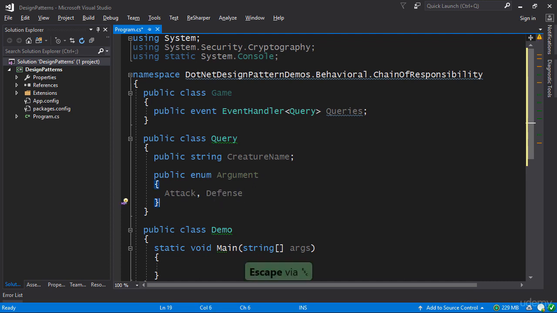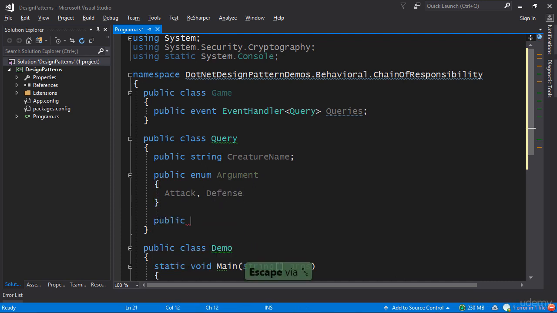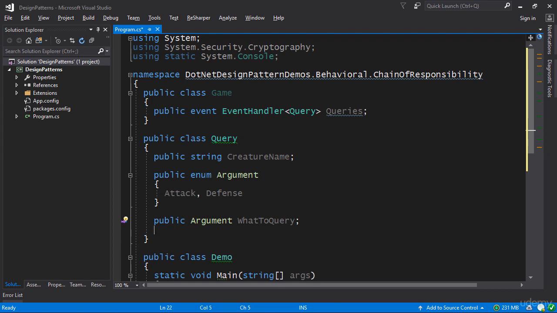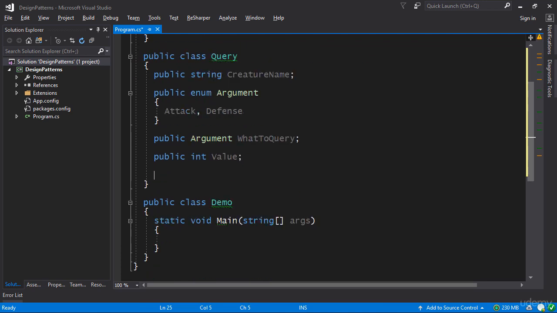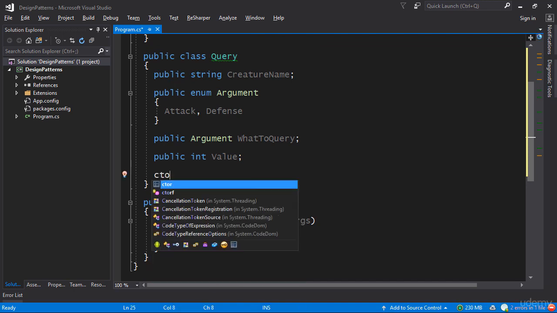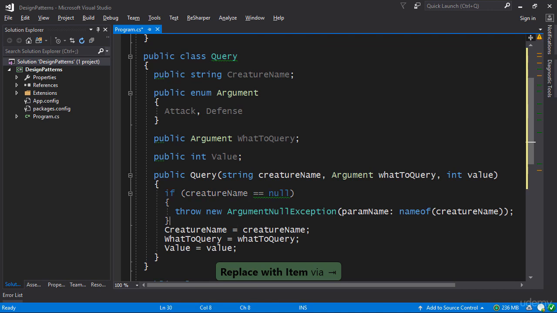So this is the argument, and then of course you need an instance of it, so we have public argument what to query. We specify what kind of information we want from a creature, and then we want the query itself to store the value that's being queried, so we'll have a public int value. Once again, I'm using public fields here. It's not an indication of how to program, but I'm just trying to save some time. Okay, so now let's make a constructor which initializes all of these, because we need all of them for actual querying.